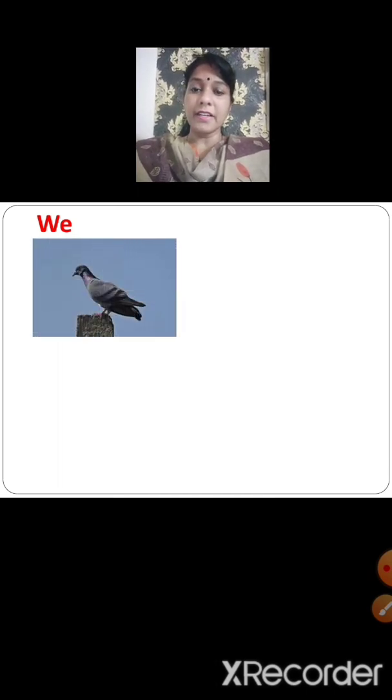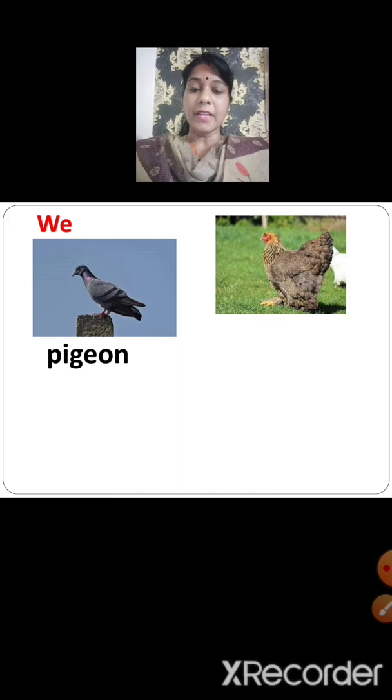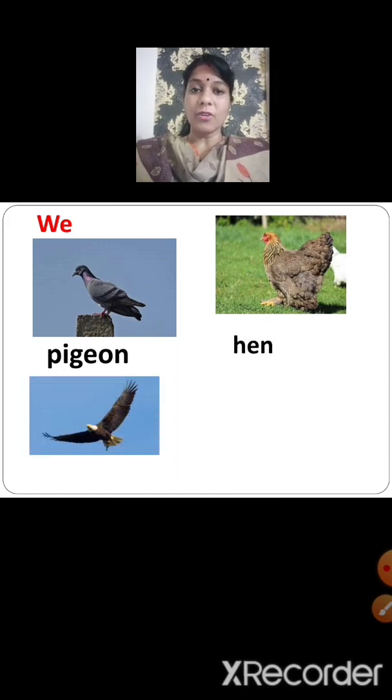Children, can you identify this animal? Yes, it is a pigeon. Can you identify this animal? It is very common to you. Yes, it is a hen. And what about this? Yes, it is an eagle.